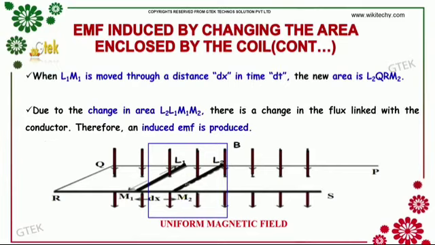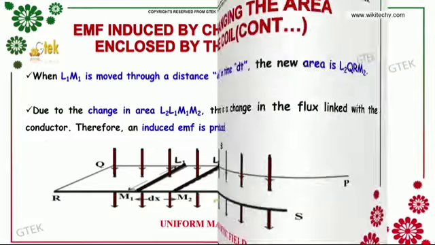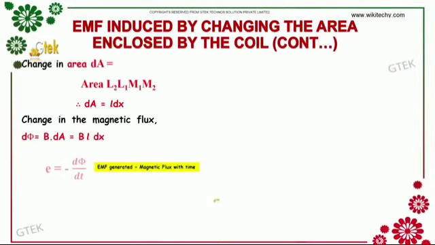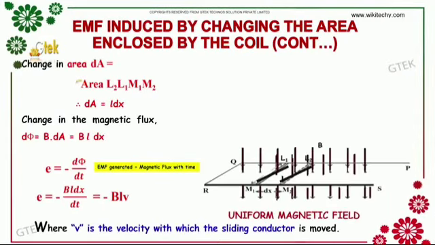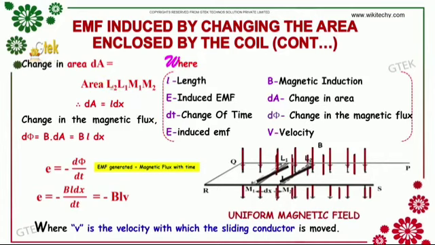The whole arrangement is placed in a uniform magnetic field B, whose magnetic lines are perpendicularly directed into the plane of the paper. So, the change in area dA is equal to the area L2L1M1M2.